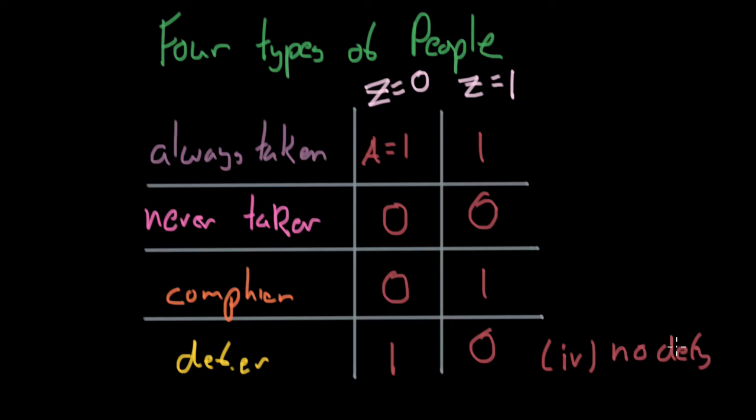Now, I'll talk about this, especially later on when I talk about different types of instruments. You can imagine situations where there might actually be defiers. That being said, for specific types of instruments like giving people medication or allowing people to sign up for a specific medical program, there's most likely not going to be defiers. So this assumption can hold. Okay, we're ready to start our proof of instrumental variables.